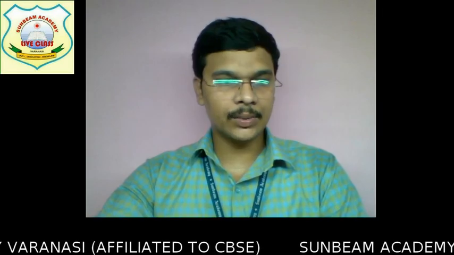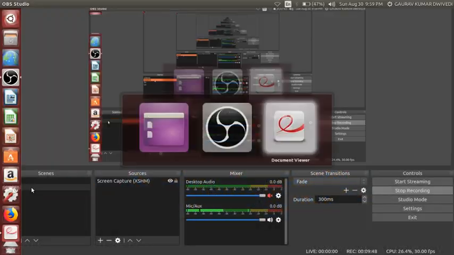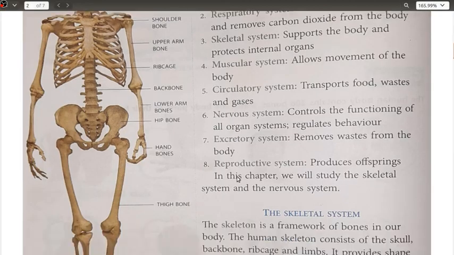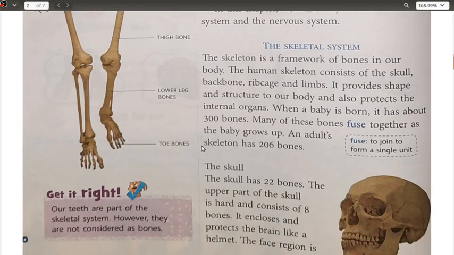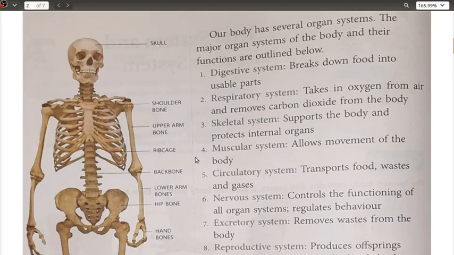Now let us move ahead with the main part of this chapter, that is the skeletal system. Okay, in the case of this skeletal system, what we are going to study here, a little later. First let me describe you this diagram. If you can see this diagram, this is the entire skeletal system which is present inside our body. Okay, so the basic upper part, which is known as the skull, here it is the shoulder bone where your arms are getting connected to your shoulders.